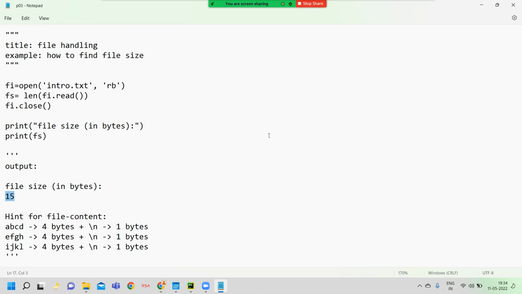But this is the worst case, not the best case. Why? Here our file density, meaning our file size, is too low, and because of that this program runs at rapid speed.